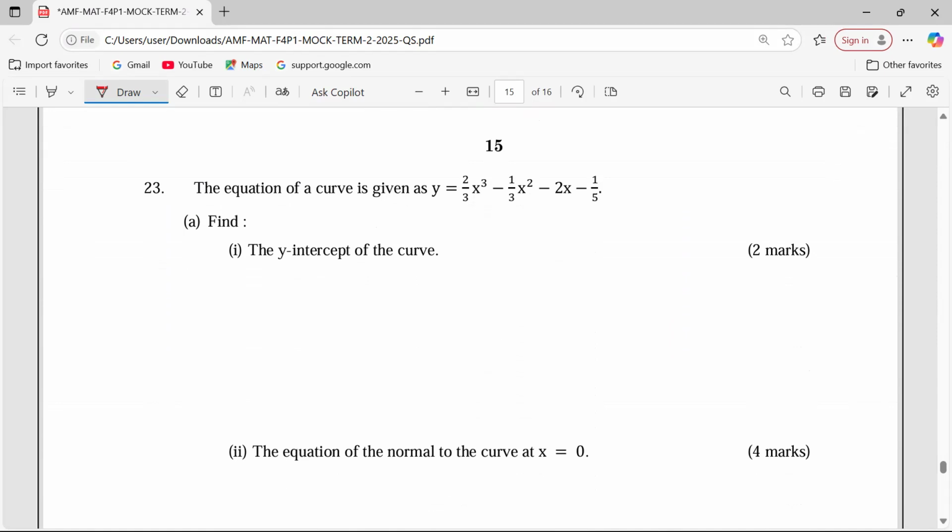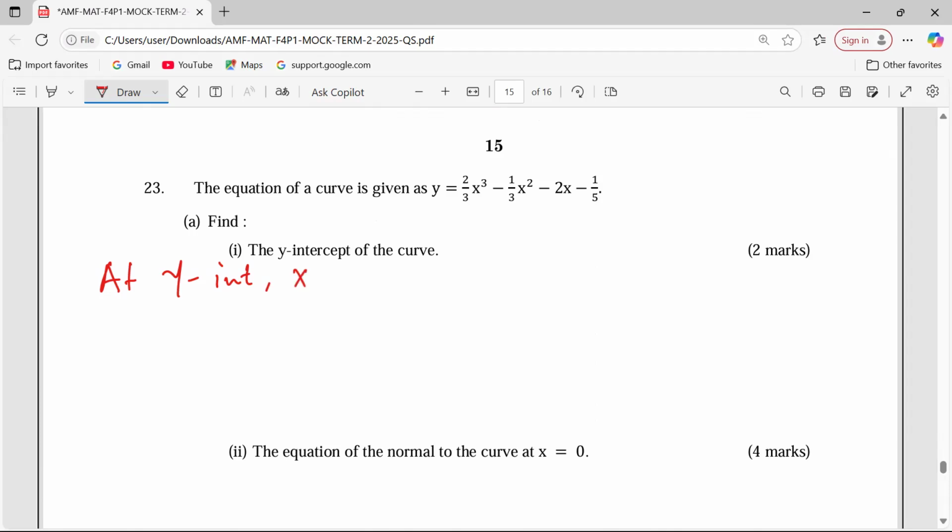The equation of a curve is y equals to 2/3 x power 3 minus 1/3 x squared minus 2x minus 1/5. Find the y-intercept of the curve. We know that very well as we discussed about equations of straight line, that at the y-intercept, x equals to 0.